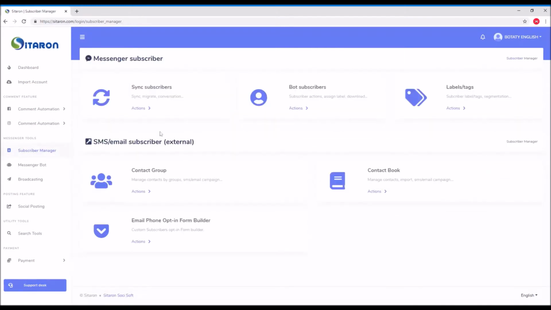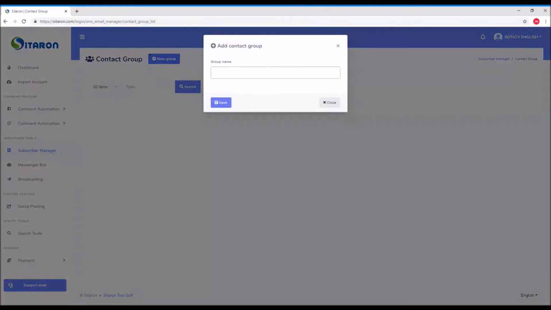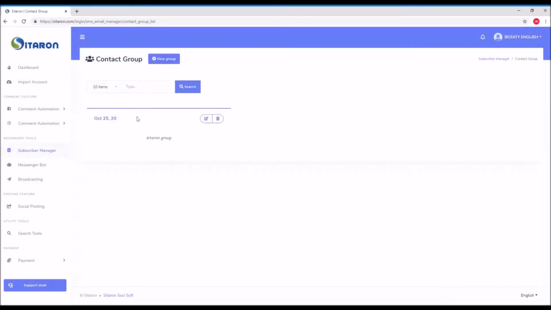The other section is for the SMS subscriber external. First thing, it's only the contact group. If you go through it, you just can create new groups. Okay, for example, set our own group, and I save it. It will be created as a group here. So this group, it's only a group, nothing else.